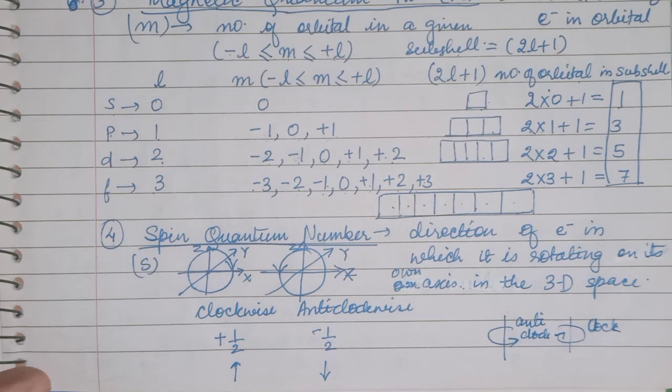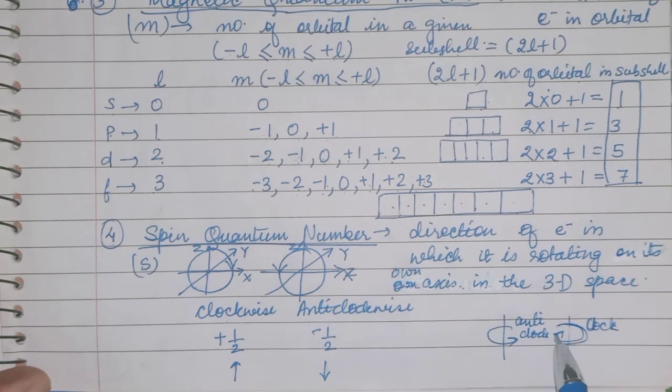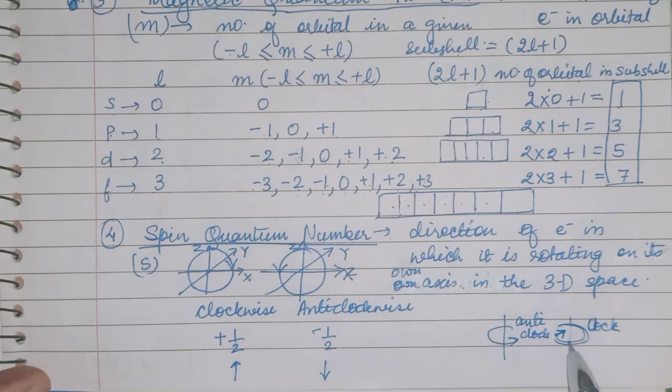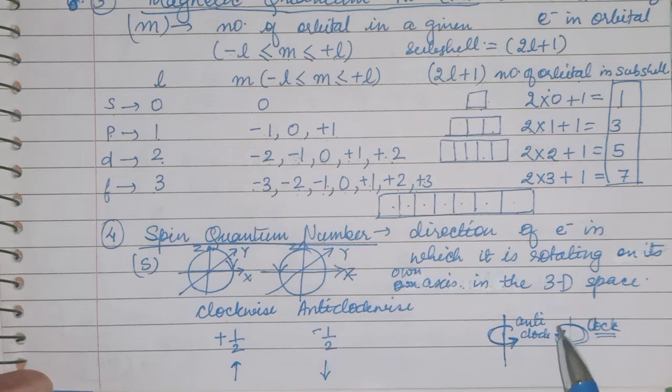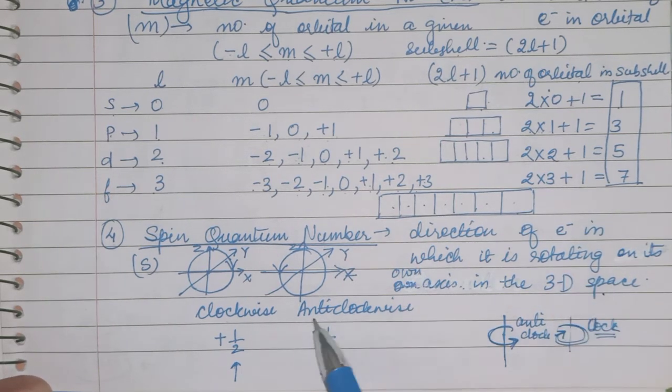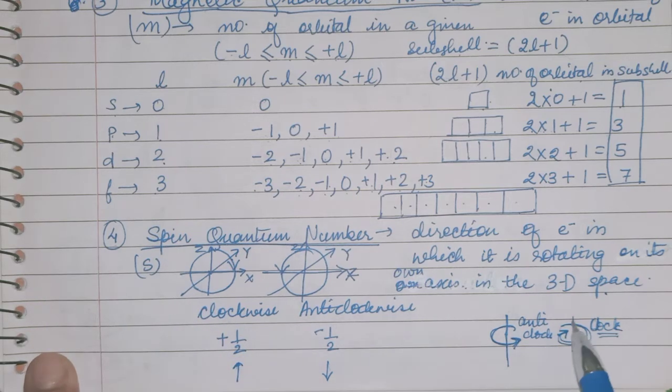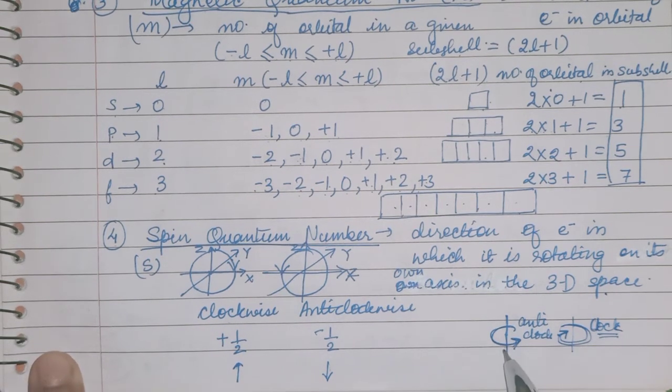Okay, so if it is moving just like this around its own axis, then you can say it is clockwise, and if it is moving just like this on its own axis, then you can say it is anti-clockwise. Okay, and it is in 3-dimensional space. Now see children, spin will give you the direction, clockwise or anti-clockwise.